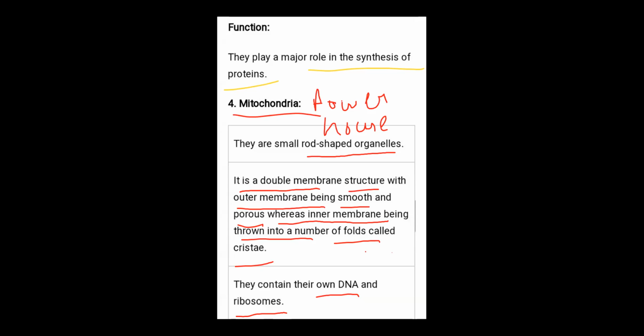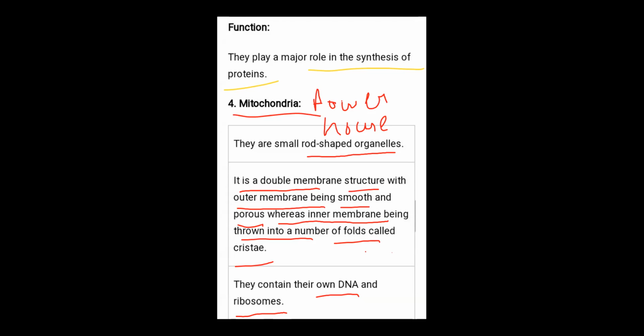These are the two autonomous organelles. It is a very important question in 2 marks or sometimes 5 marks. Why are mitochondria and chloroplast known as autonomous organelles?